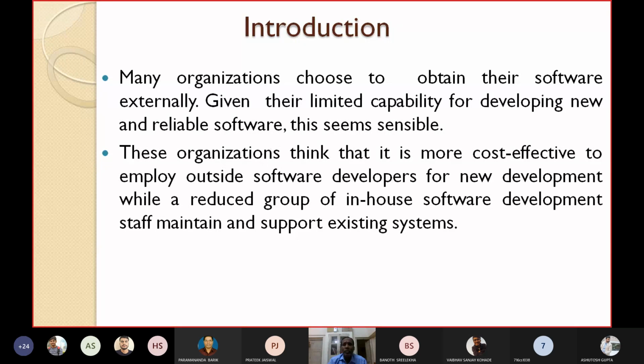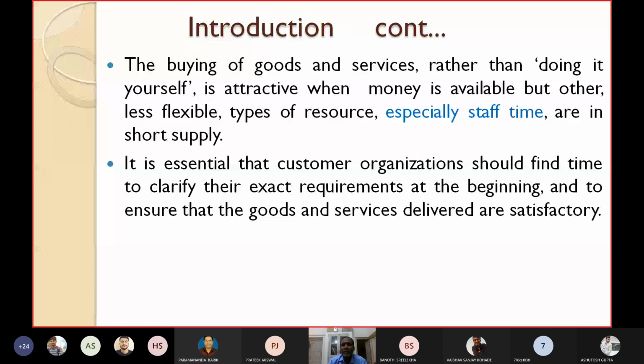Buying goods and services rather than doing it yourself is attractive when it is better that you buy instead of developing yourself. It is attractive when money is available, but other less flexible types of resources are in shortage. You have money, but some other resources, especially staff members, are not there. Staff person-months or staff time is very much less. In those cases, people prefer to get the software from outside instead of developing it by themselves.